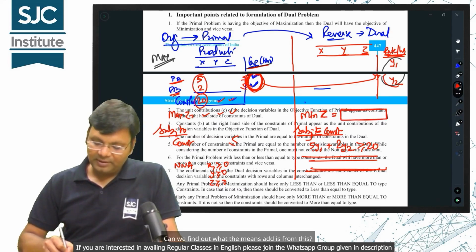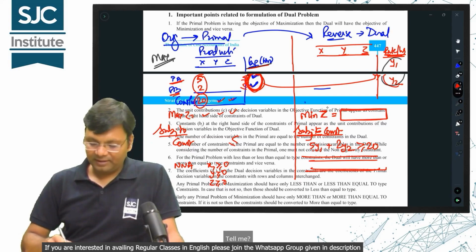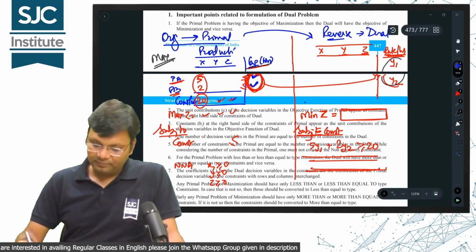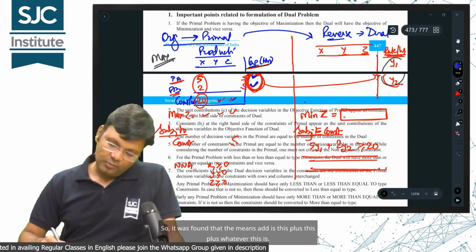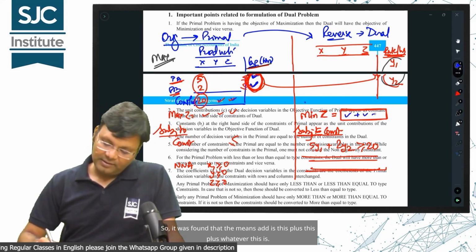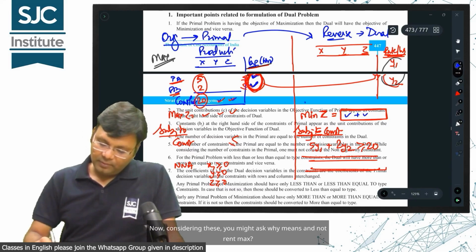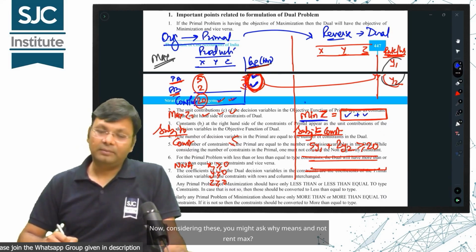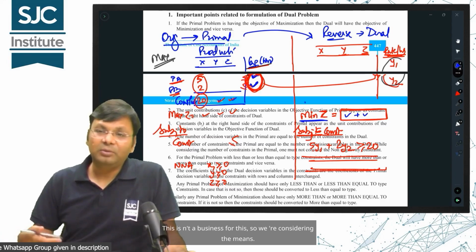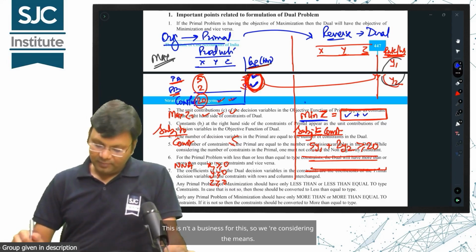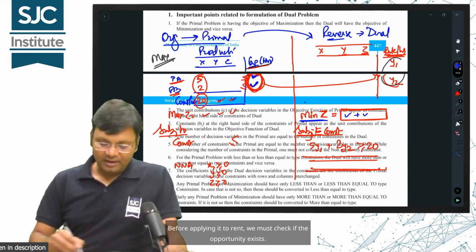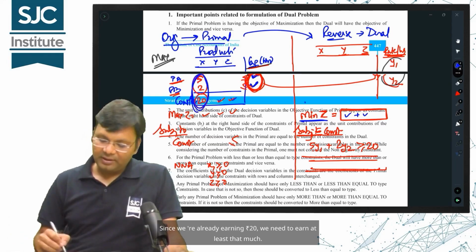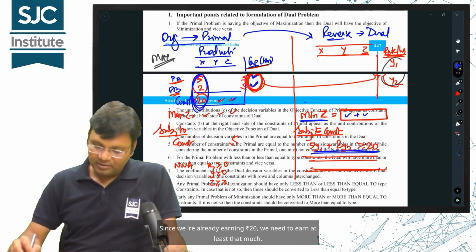Can we find out what the means add is from this? So, it was found that the means add is this plus whatever this is. Now, considering these, you might ask why means and not rent max? This isn't a business for this, so we are considering the means. Before applying it to rent, we must check if the opportunity exists. Since we are already earning 20 rupees, we need to earn at least that much.